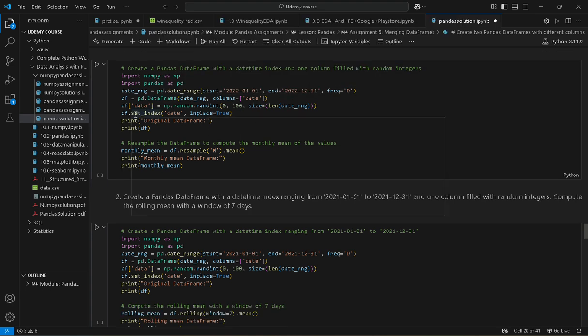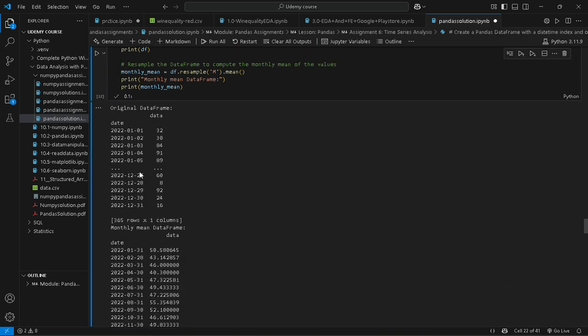And we set the date column as the index with inplace equal to True. So we first of all see the output. This is our original data frame with date as the index, and data, covering one year of 2022 from January to December.